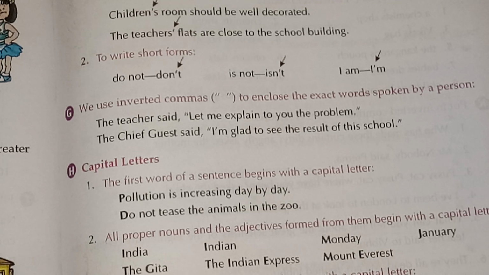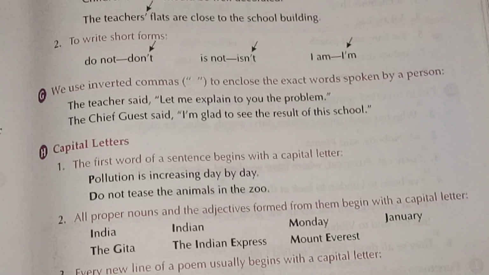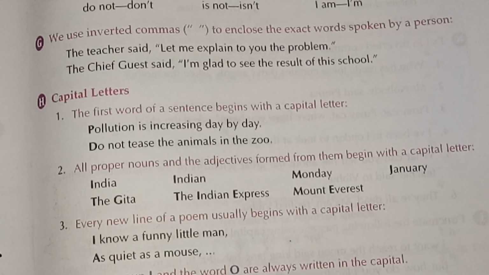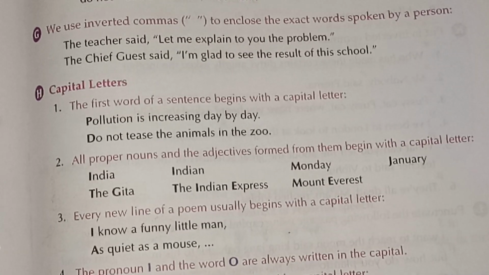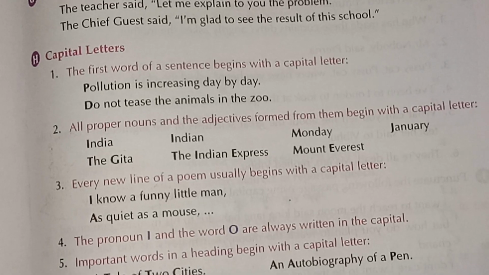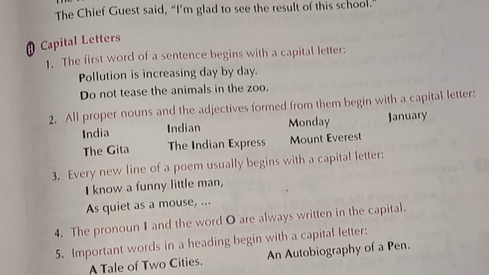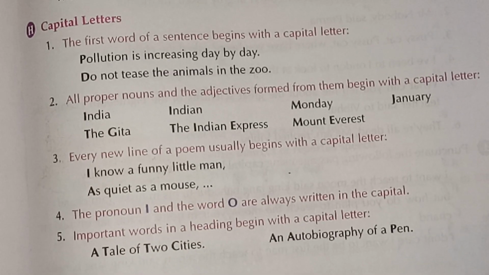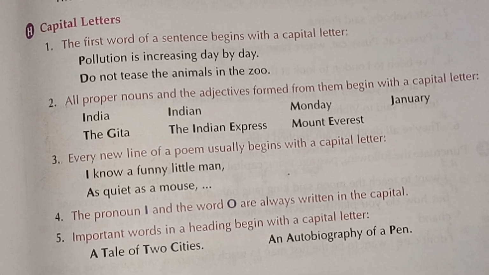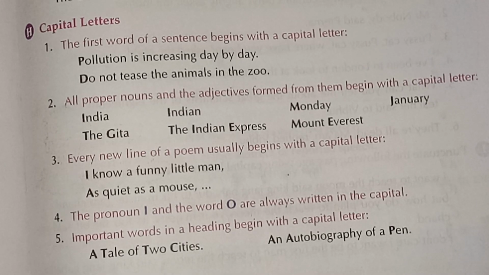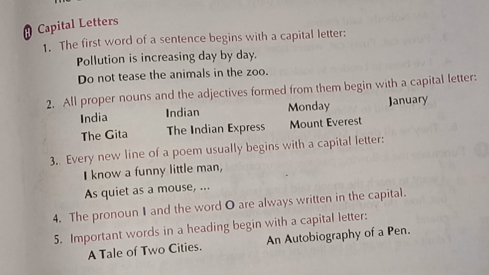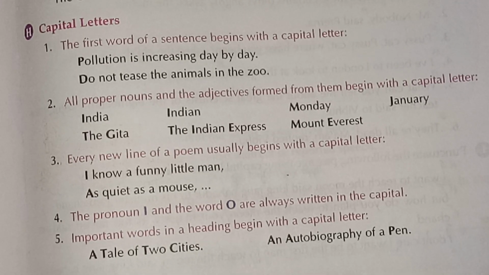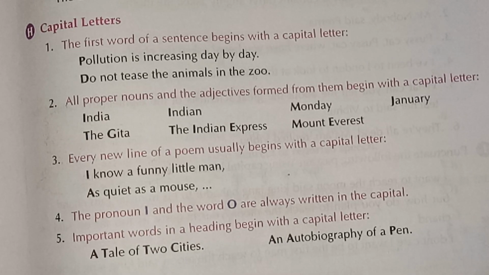And then all the proper nouns and adjectives formed from them begin with a capital letter, and every line of a poem usually begins with a capital letter, whether it is a proper noun or not. Then the pronoun I and the word O are always written in capital letters. O, like 9 o'clock, this way. O is always written in capital letters.